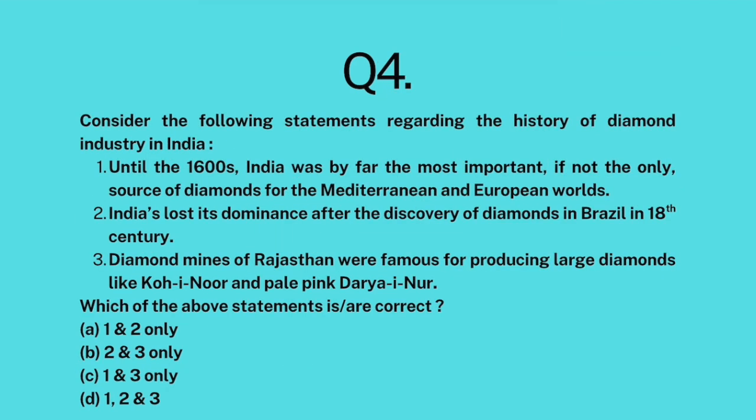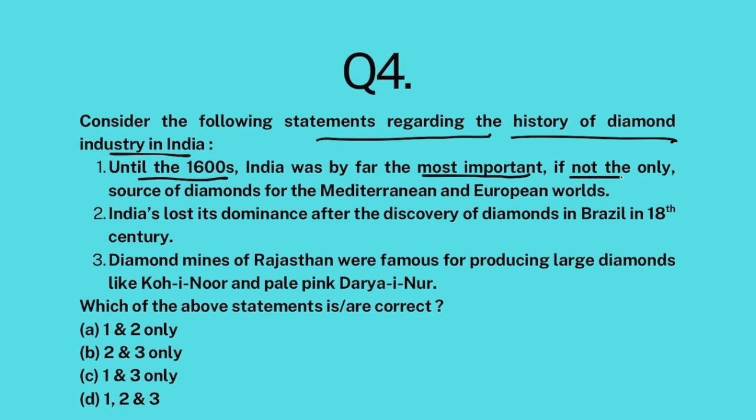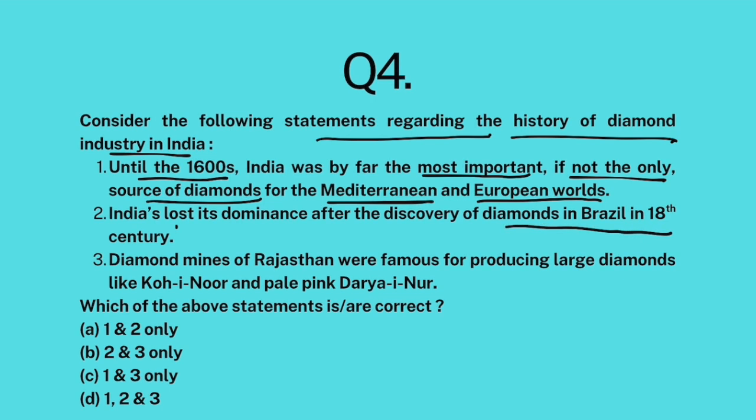And last, consider the following statements regarding the history of diamond industry in India. Until the 1600s, India was by far the most important, if not the only source of diamonds for the Mediterranean and European worlds. India lost its dominance after the discovery of diamonds in Brazil in 18th century. Diamond mines of Rajasthan were famous for producing large diamonds like Kohinoor and pale pink Daryai Noor.